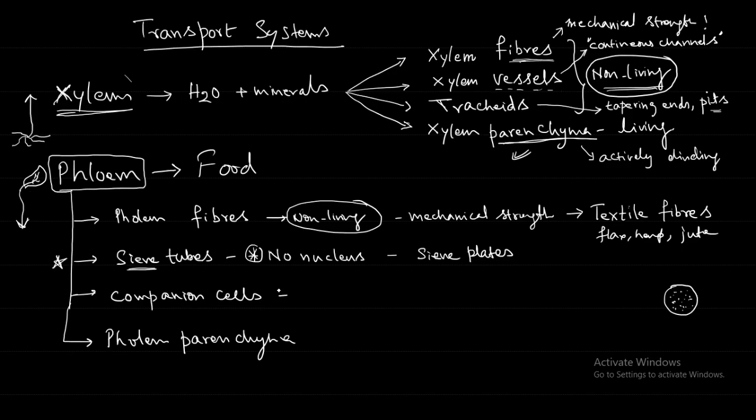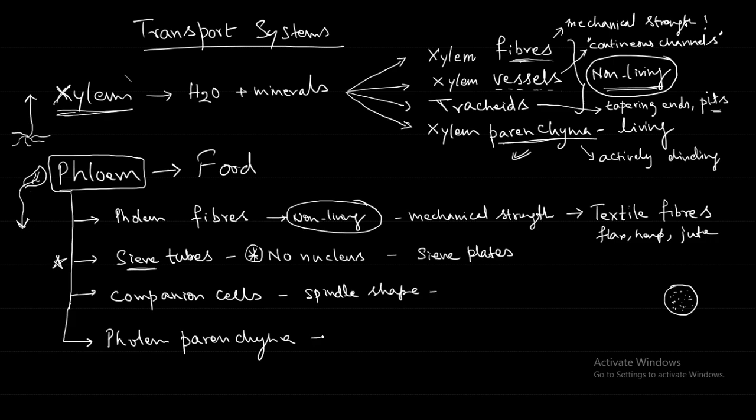So sieve tubes are the main conductors, and companion cells are spindle shaped and also help in conducting.